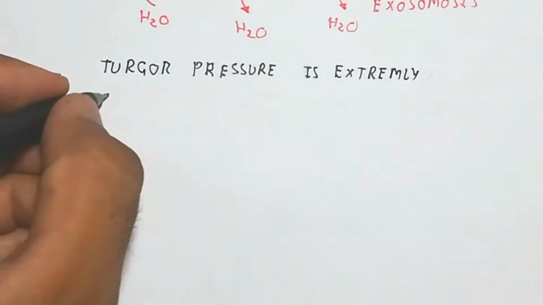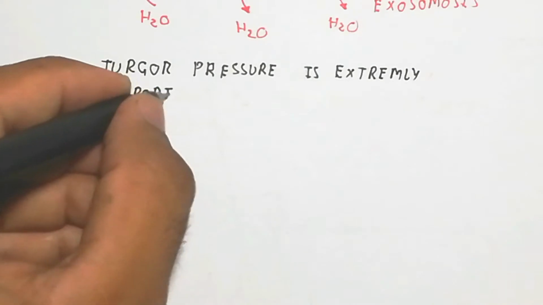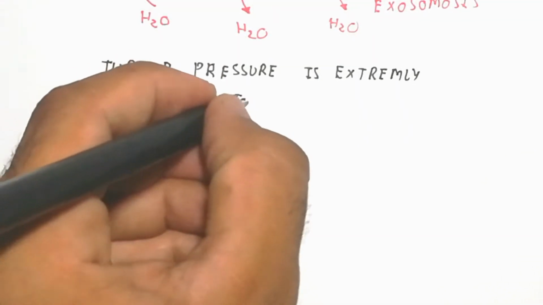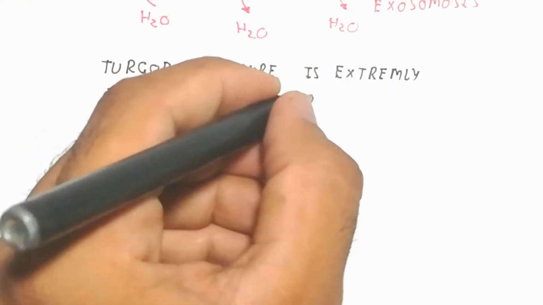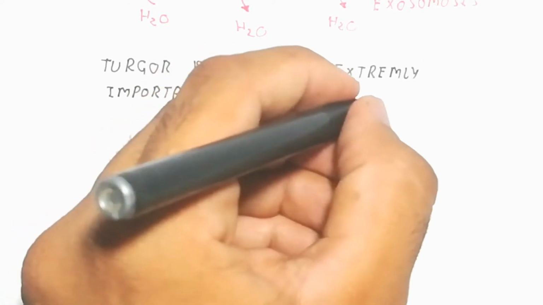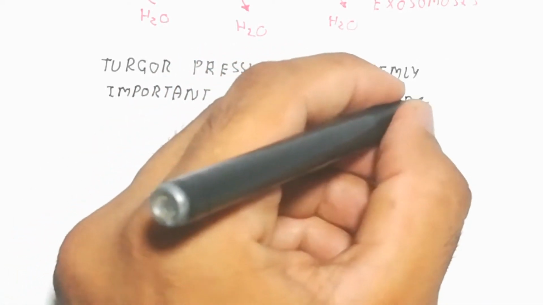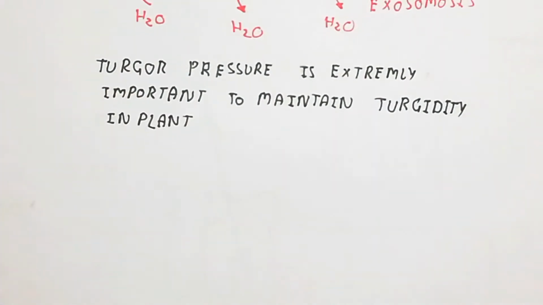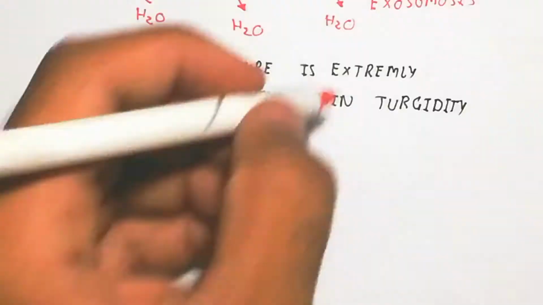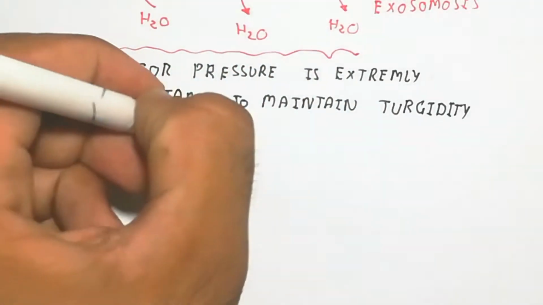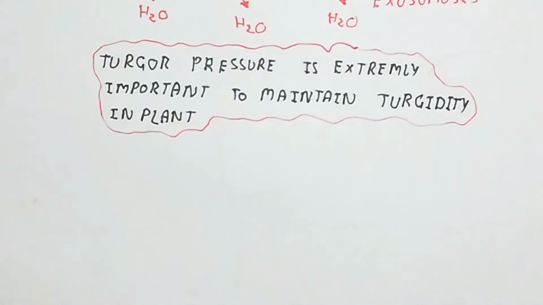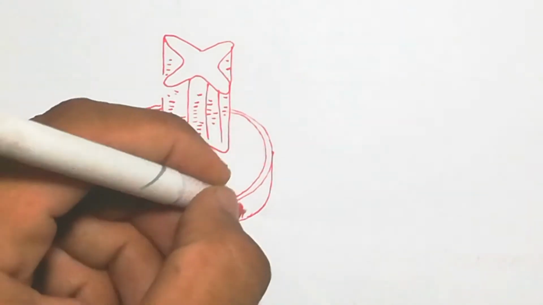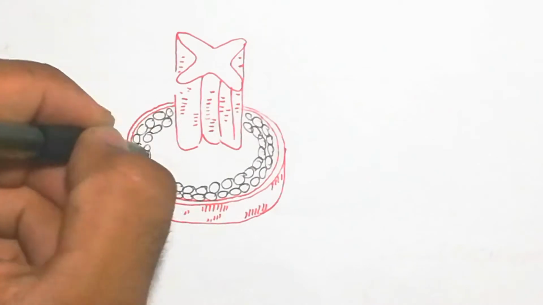So here the basic point is that turgor pressure is extremely important to maintain turgidity in the plant. Turgor pressure is due to the water, and that is the important thing. The water is important for the turgidity. The tonoplast is the outer covering of the vacuole, which provides the strength and provides the hydrostatic pressure to flex the cell and give support.